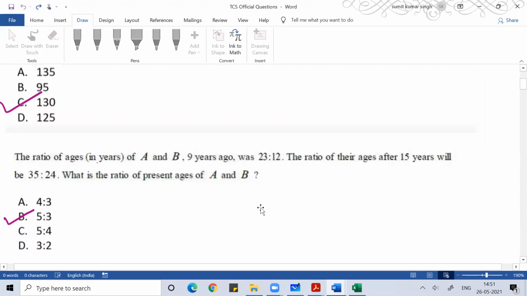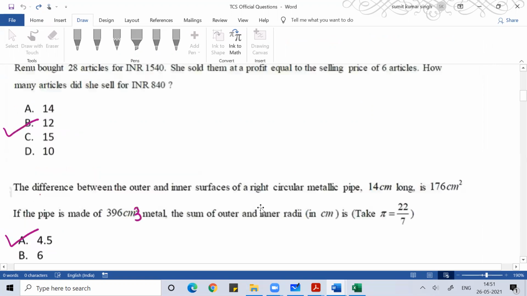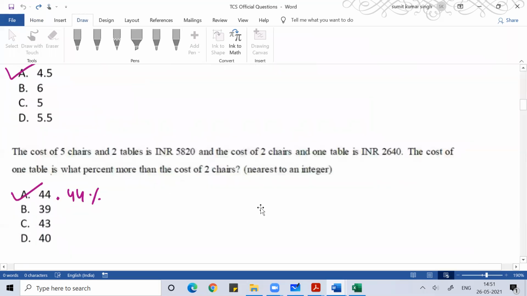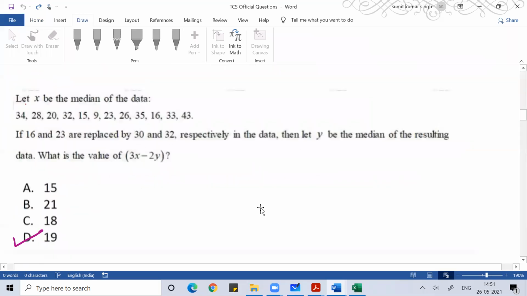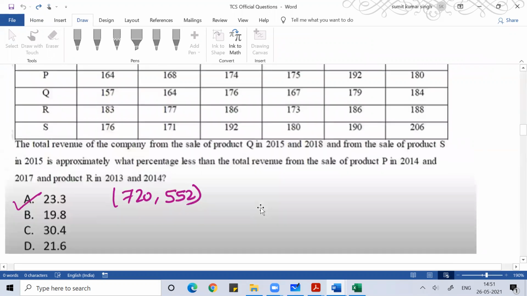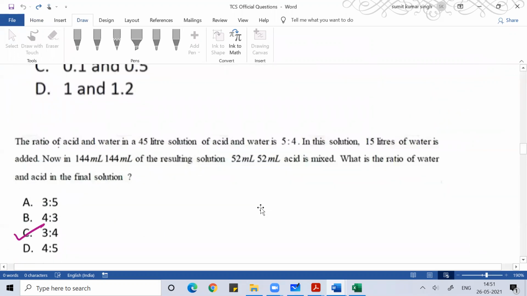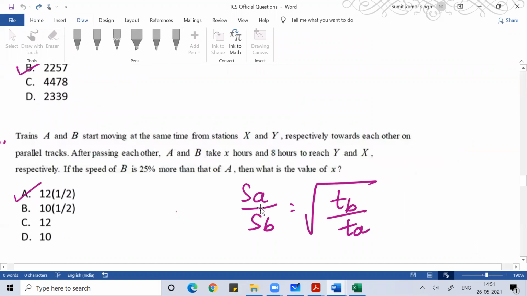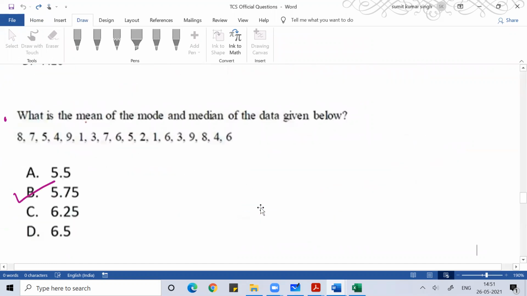This is an age problem, a profit and loss problem. Then this is a problem on area and volume. This is a profit and loss problem. Again, a statistics question. So you can understand. If you want, I'll discuss this TCS statistics problem with you people, so that it will be helpful for you.